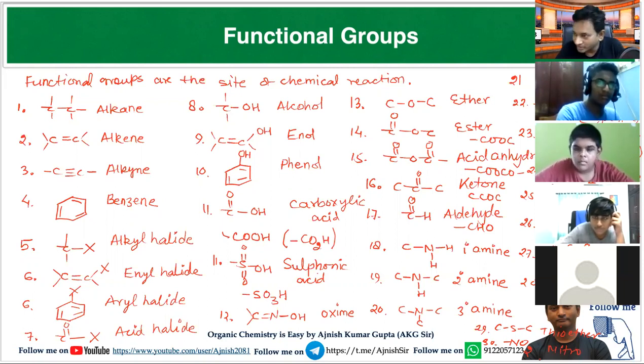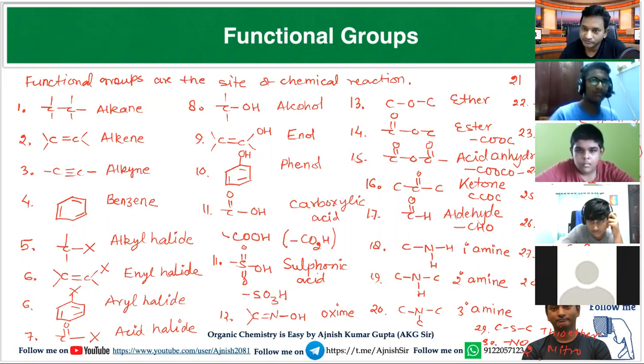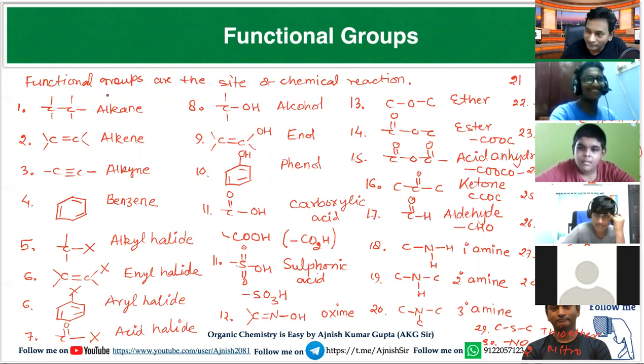Can you learn these 30 names with attachment today itself? Okay, step by step, please try your best. We will solve many questions and the attachment will be clear.